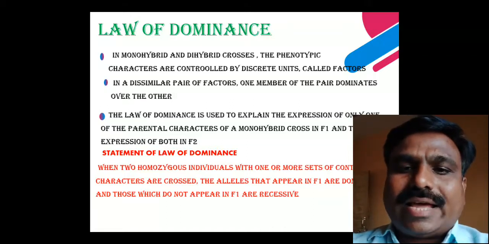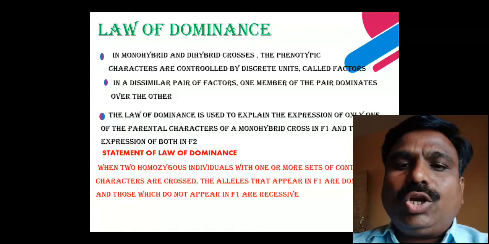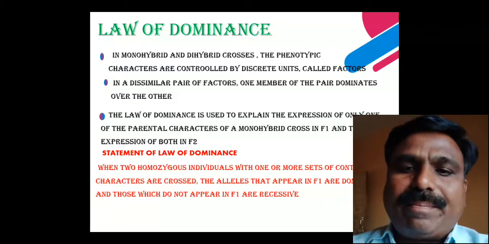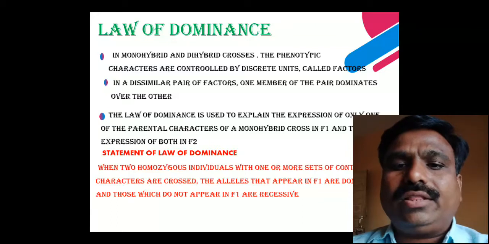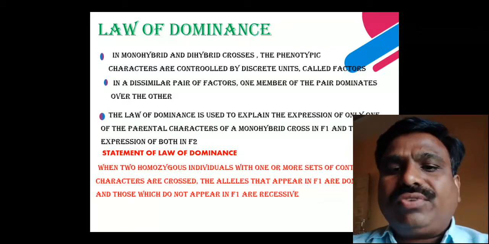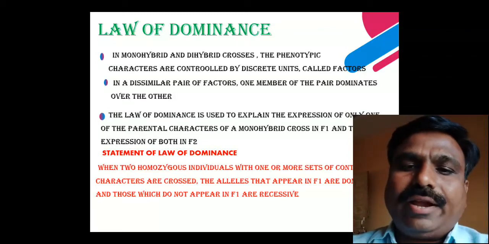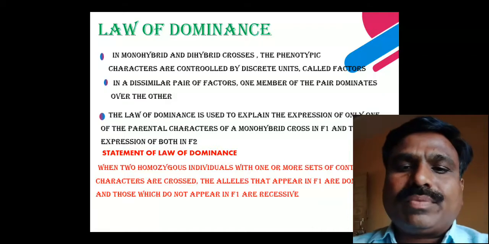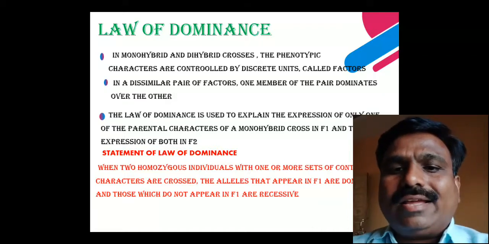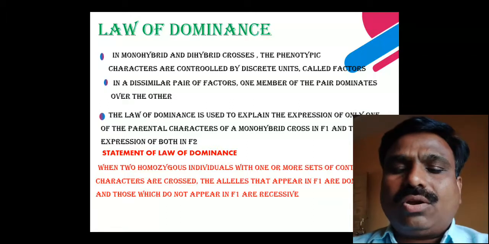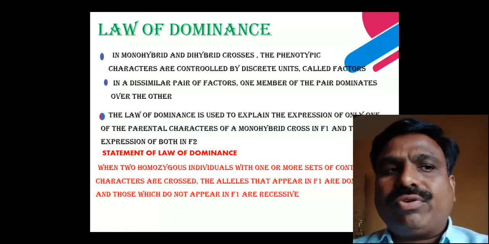Simply put, those characters that appear in the F1 generation are known as dominant characters, and those that are not expressed in F1 but reappear in the F2 generation are known as recessive characters. After complete observation of the experimental data, Mendel concluded and established the law known as the law of dominance.